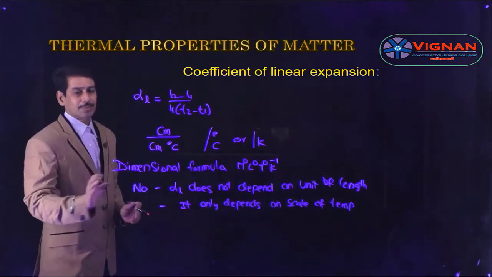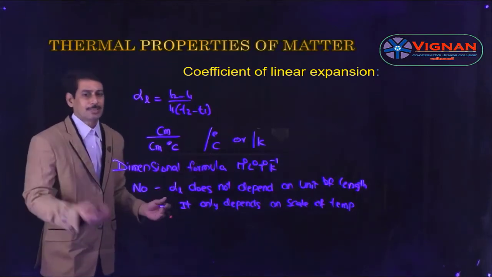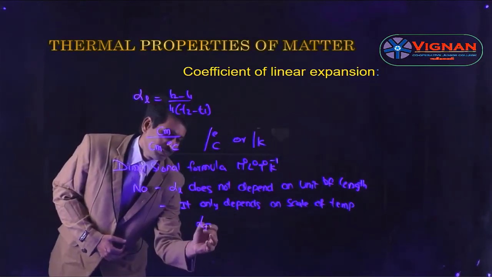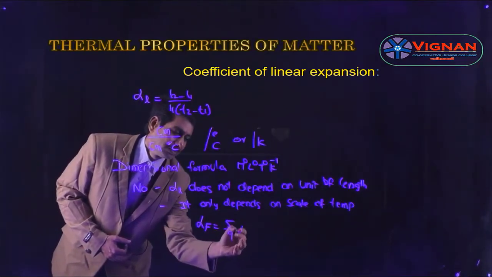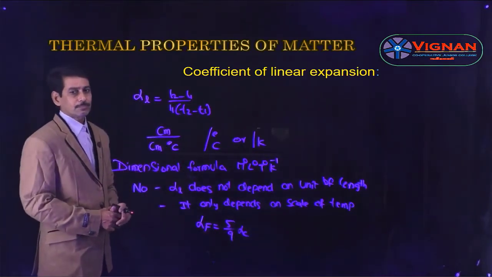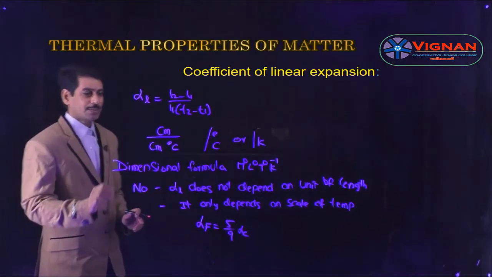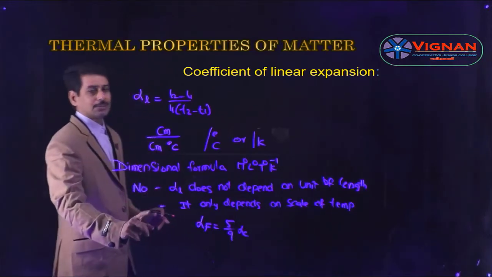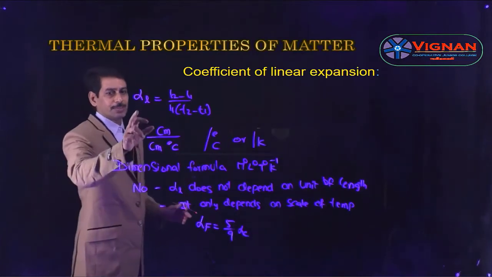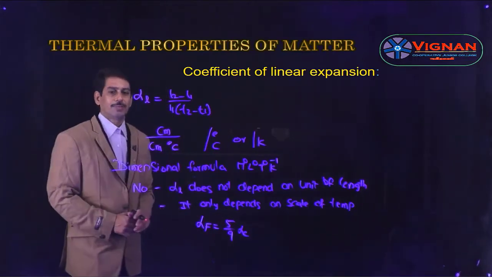That means if we take the temperature in degrees centigrade, the value is one value, and if we take it in Kelvin, the value changes, or in Fahrenheit, the value changes. So that is given as alpha F is equal to 5 by 9 alpha C. This is the relation between alpha C and alpha F. So just remember the important point here. The coefficient of linear expansion does not depend on unit of length, it only depends on the scale of temperature. So whenever there is a change in scale of temperature, the value of alpha L changes, and the relation between alpha F and alpha C is given as alpha F is equal to 5 by 9 alpha C.